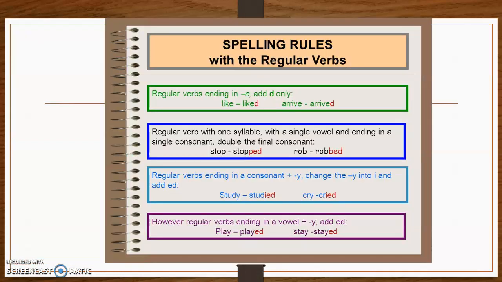Remember that we have these spelling rules. Normally you only add -ed. If you have a vowel and a consonant, we double the consonant. If you have a termination of consonant plus y, remember that you are going to drop the y and add -ied. If you have a vowel and y, that's very easy. You are only going to add -ed. So please be very careful with these rules. When you write, please review that you have done it correctly.